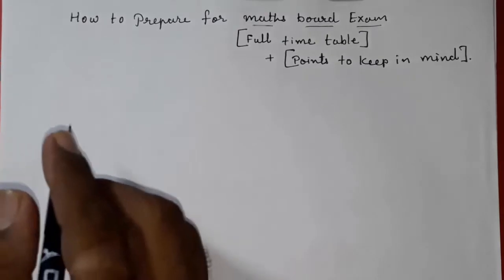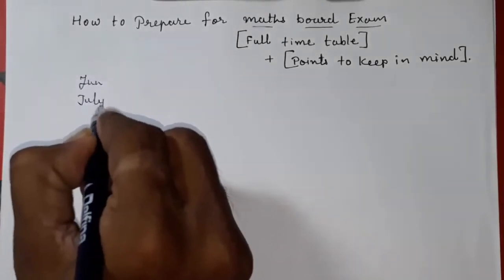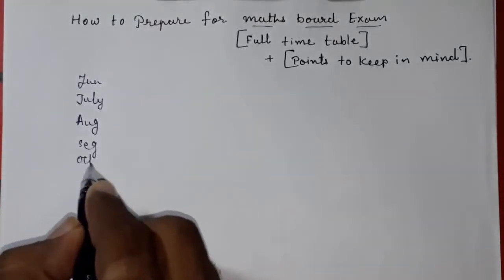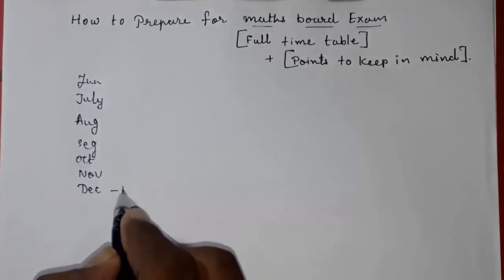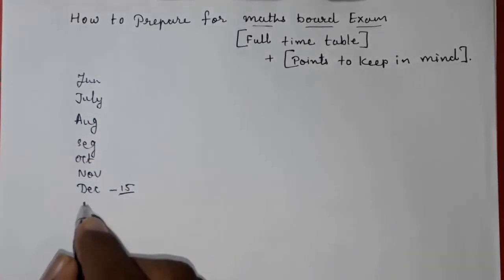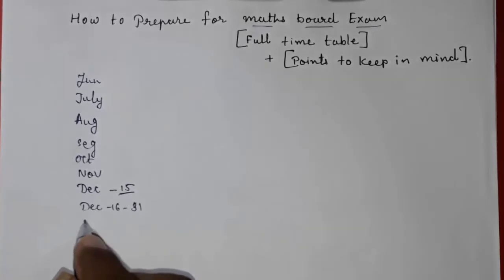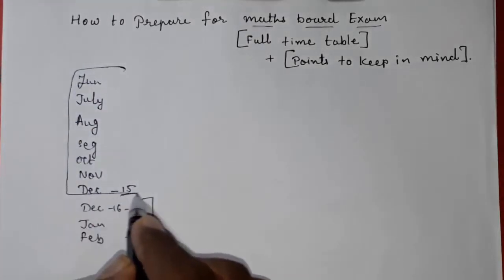Now you have from June, July, August, September, October, November, and December up to December 15. You can prepare from the textbook in this time. Then after December 15, that is, December 16 to 31, and then January and February, you have to do something extra in these months only.